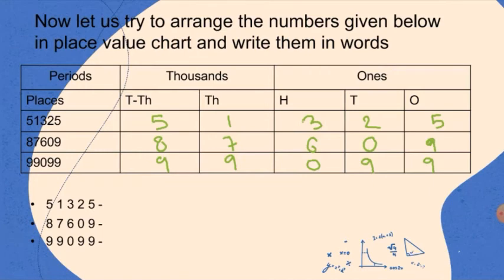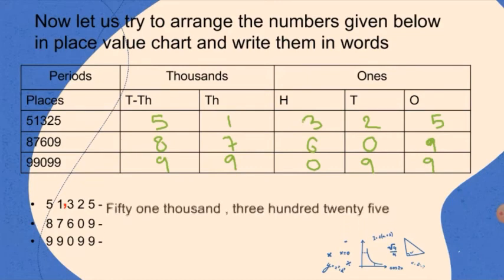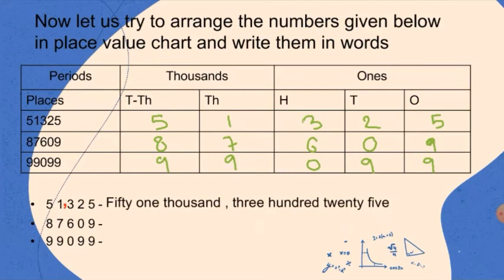Okay, so let me read the number and then we'll show you how to write them in figures by using a comma. To separate two periods we have used here a comma, and then we'll read them. You can see here 51 is in thousands period, so they are kept together, and to separate them we have used a comma. So how will we read it now? It will be read as 51,325. Okay, we have kept two periods separate by using a comma.